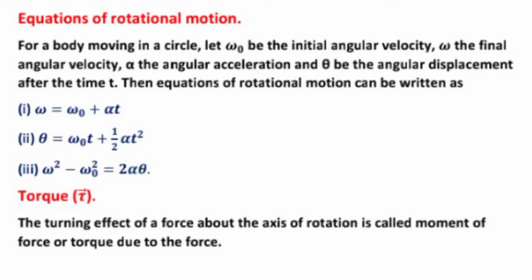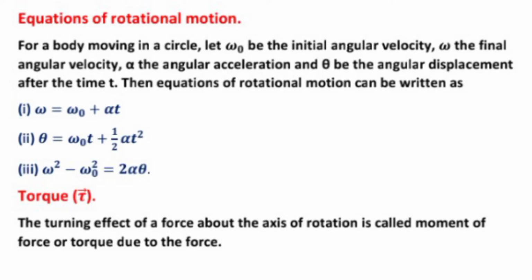Equations of rotational motion. For a body moving in a circle, let omega 0 be the initial angular velocity, omega the final angular velocity, alpha the angular acceleration, and theta the angular displacement after time t. Then the equations of rotational motion can be written as omega equal to omega 0 plus alpha t; theta equal to omega 0 t plus half alpha t square; omega square minus omega 0 square equal to 2 alpha theta.